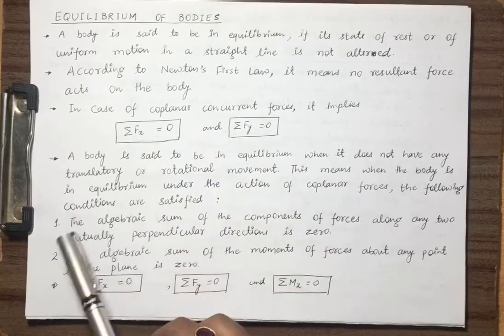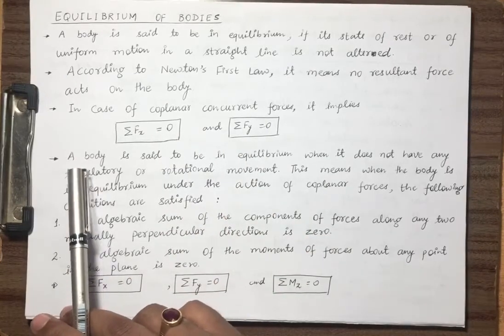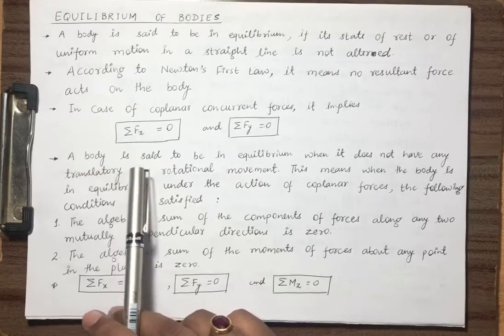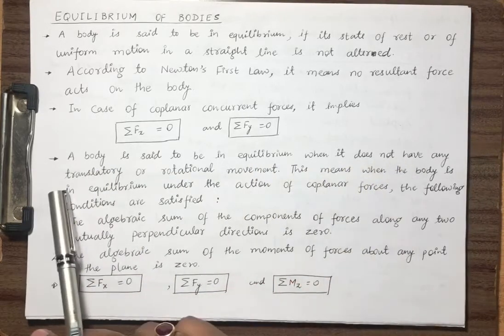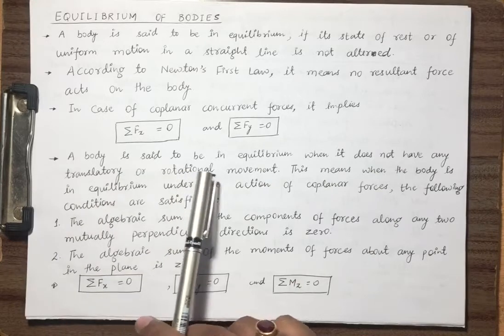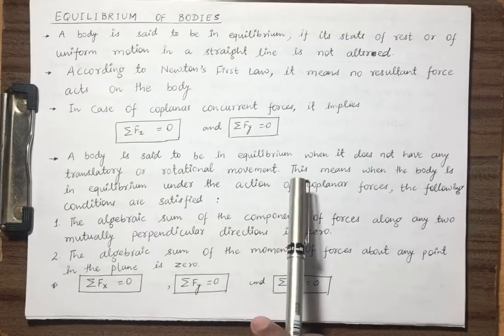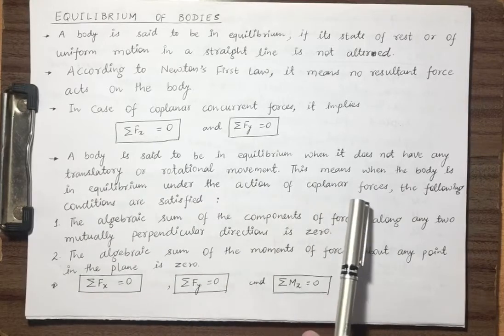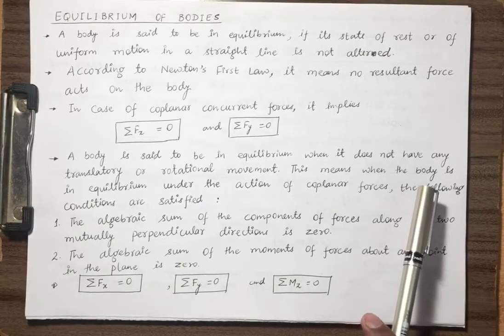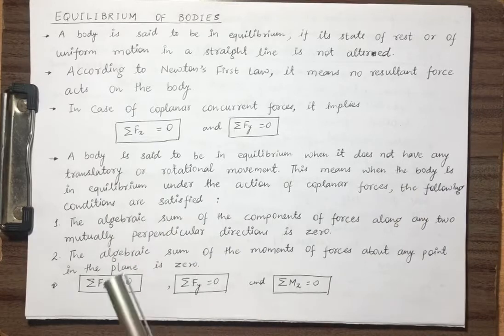Now let us see if the forces are not concurrent. A body is said to be in equilibrium when it does not have any translatory or rotational movement. This means when the body is in equilibrium under the action of coplanar forces, the following conditions are satisfied.